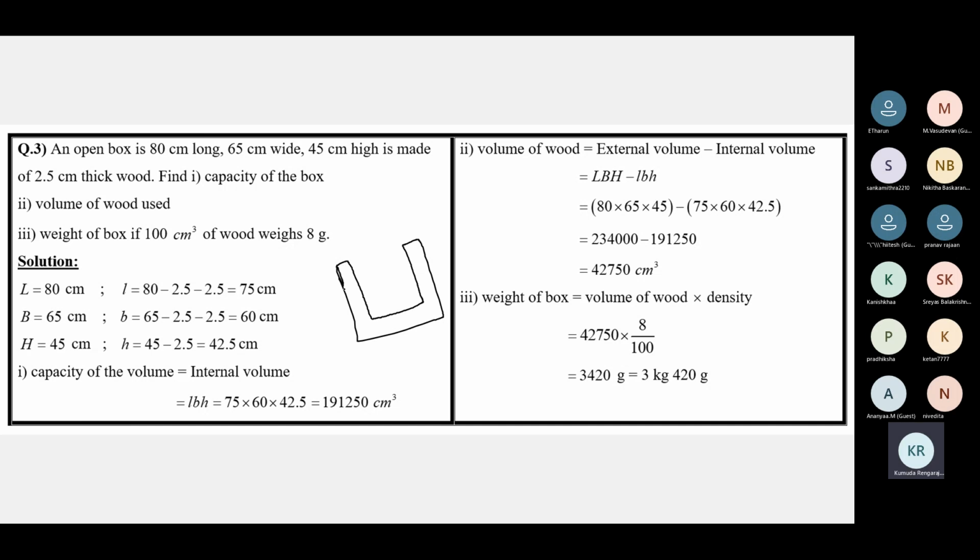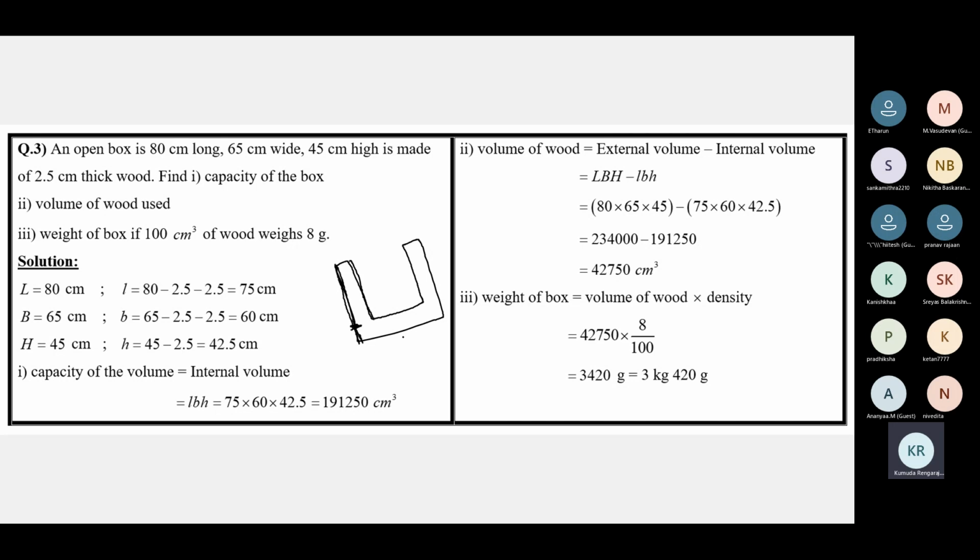So this height, external height of 45 centimeters minus the thickness of 2.5 centimeters will be the internal height, which is 42.5 centimeters.